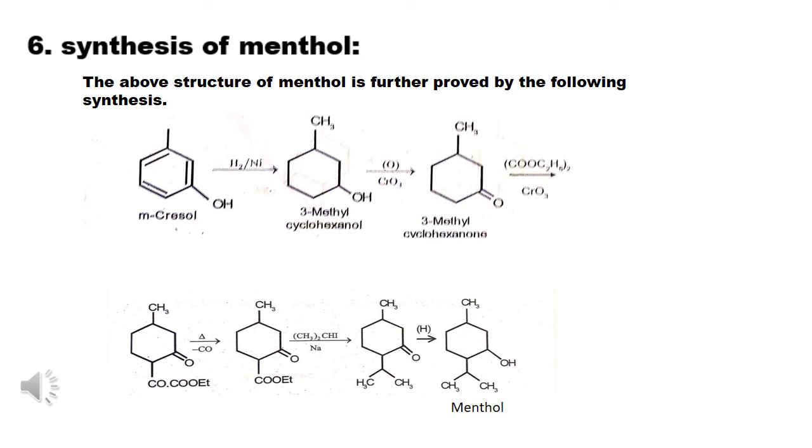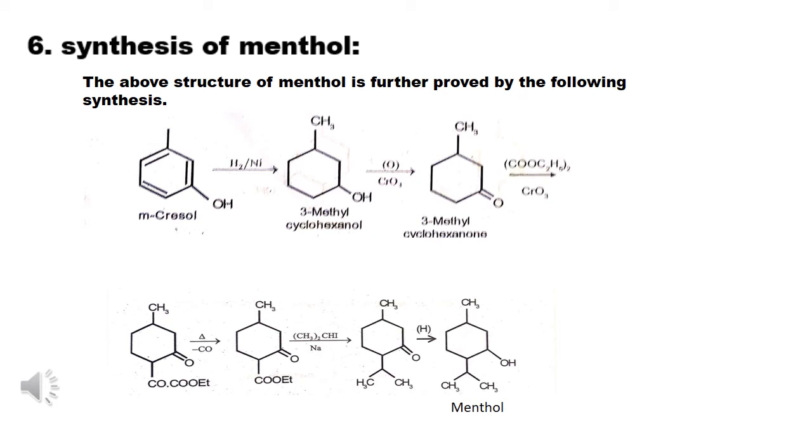The next one, synthesis of menthol. In menthol synthesis, metacresol is the starting reagent. This metacresol undergoes reduction in the presence of nickel, and we will get 3-methyl cyclohexanol. It's a secondary alcohol. Then this 3-methyl cyclohexanol undergoes oxidation, and we will get 3-methyl cyclohexanone, the respective ketone.